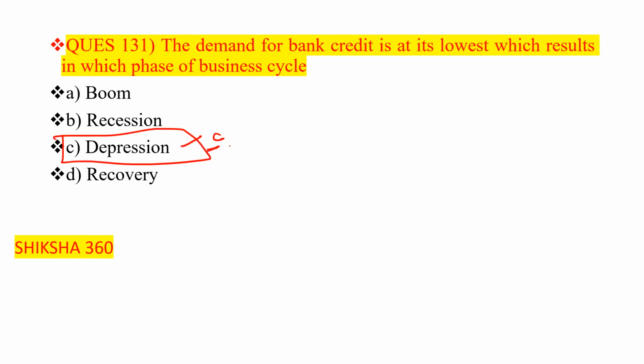Because at that time the demand for the bank credit is at the lowest, which results in the depression phase, and it leads to idle funds.